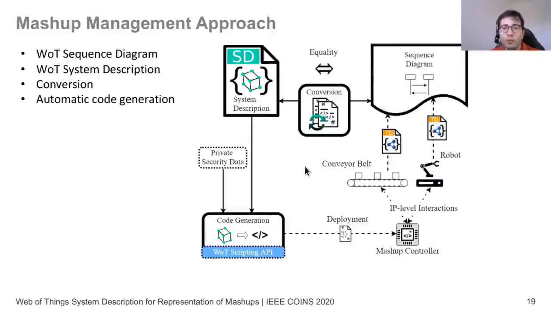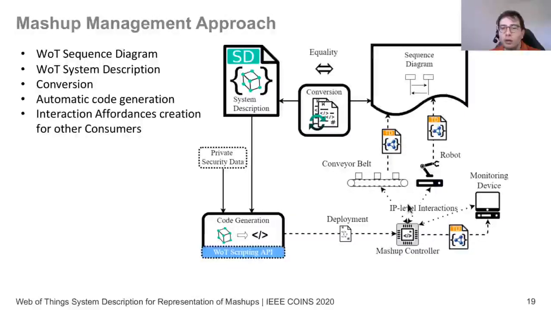And then from the system description, we are able to generate code that would be deployed onto a mashup controller. This mashup controller would then control the different things. Then, like we said, we can create the interaction affordances for other consumers, so that these consumers can use the mashup or monitor it.